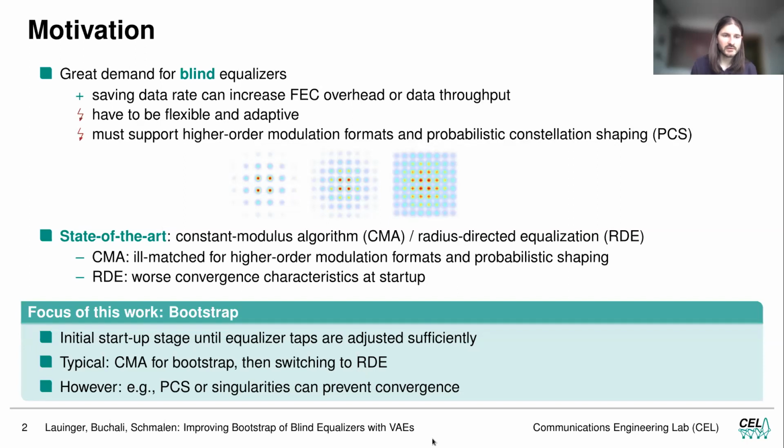The focus of this work is the bootstrap. This is the initial startup stage until the equalizer taps are adjusted sufficiently. Typically the CMA is used for bootstrapping and then it's switched to the RDE. However, for instance, for probabilistic constellation shaping or singularities, the CMA can be prevented from converging.